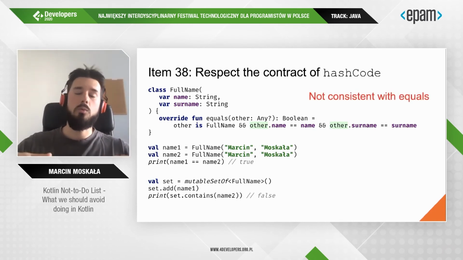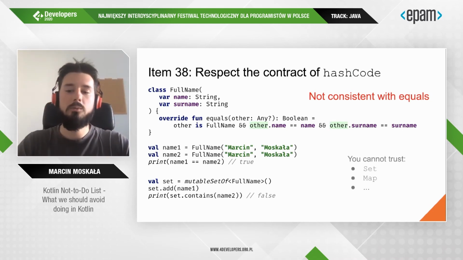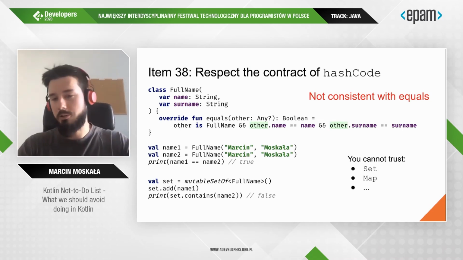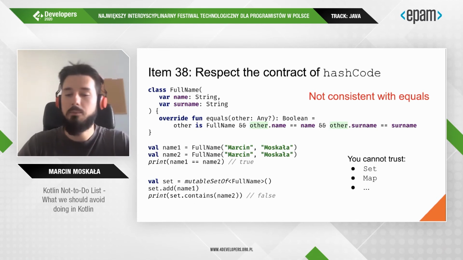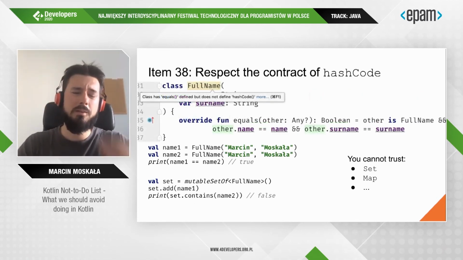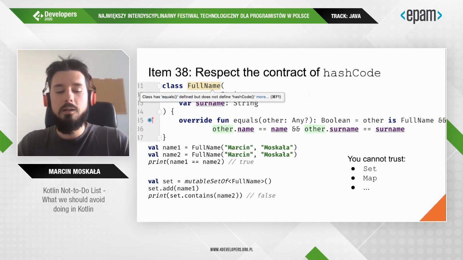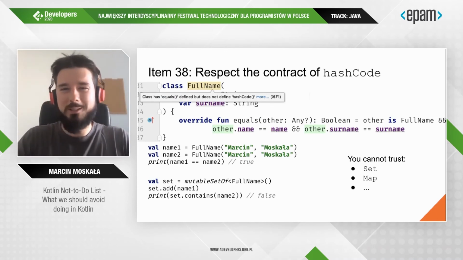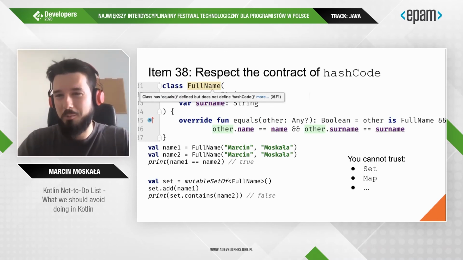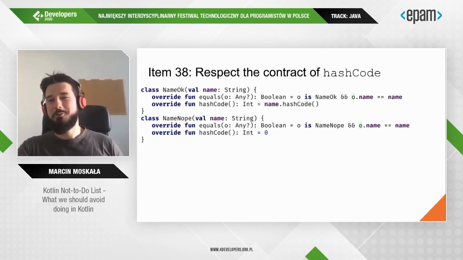We need hash code always consistent with equals, and if it is not, we cannot trust anything that uses hash code under the hood, that is set, map, etc. We actually have a good warning for that, so it should be also clear. But many newbie developers solve this problem by returning a constant number, and I would like to show you why it's